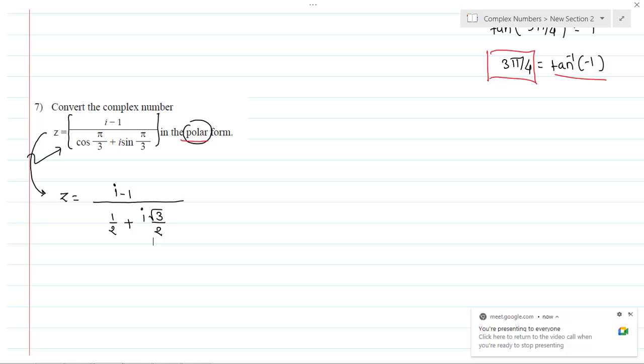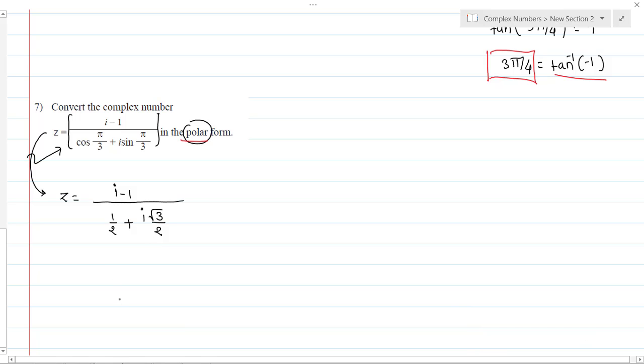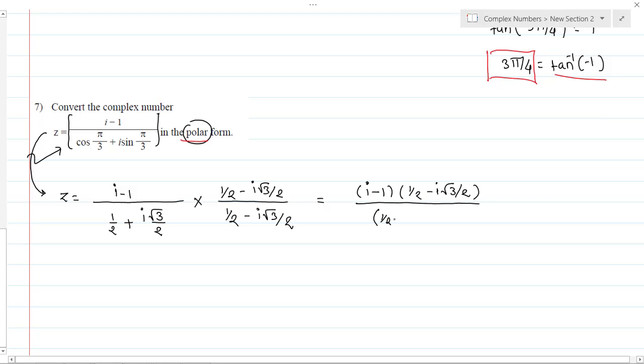Okay. So now I want only one single numerator. So how will you remove the denominator complex number? Multiply and divide by its complex conjugate. So let's multiply and divide by its complex conjugate. So it's 1 by 2 minus i root 3 by 2 upon 1 by 2 minus i root 3 by 2. Okay, so it is equals to, I will be having (i minus 1) into (1 by 2 minus i root 3 by 2) whole divided by (1 by 2) square minus (i root 3 by 2) square.